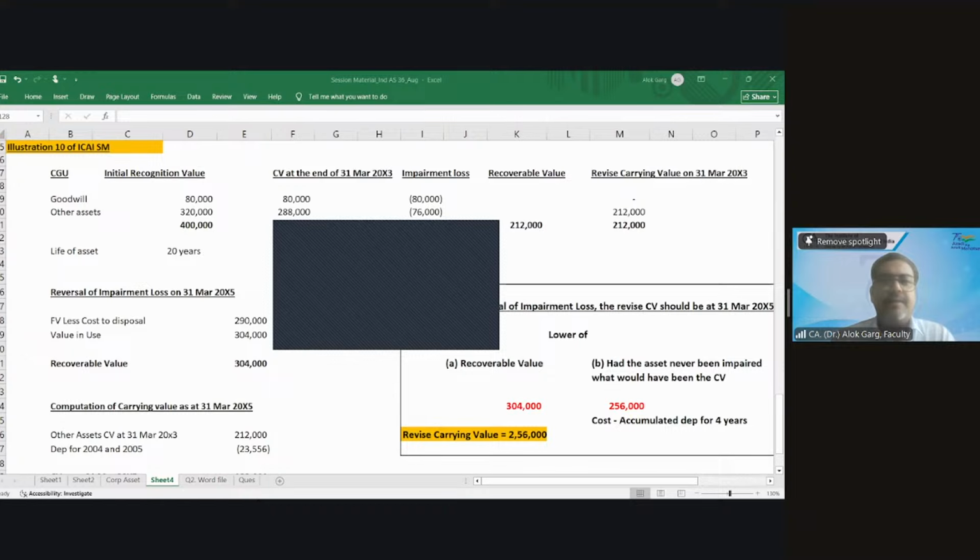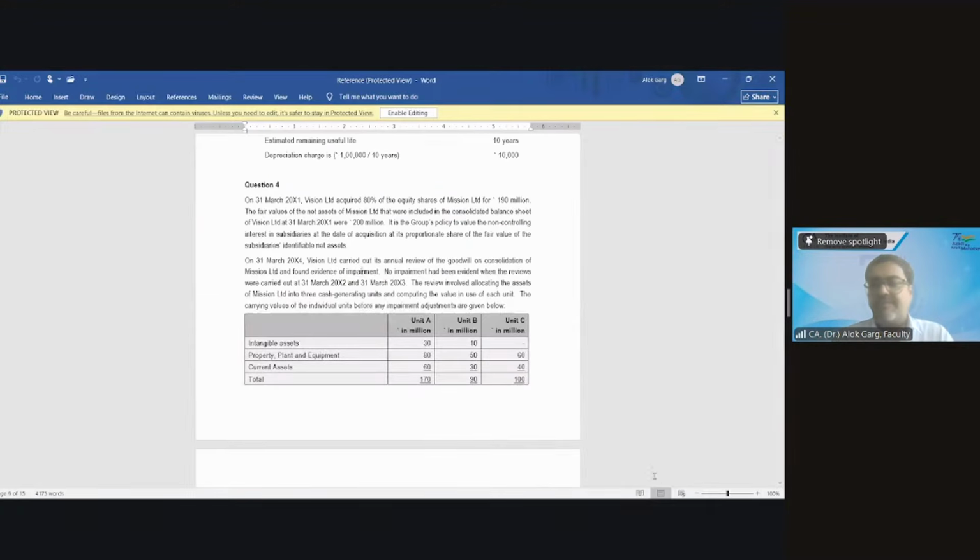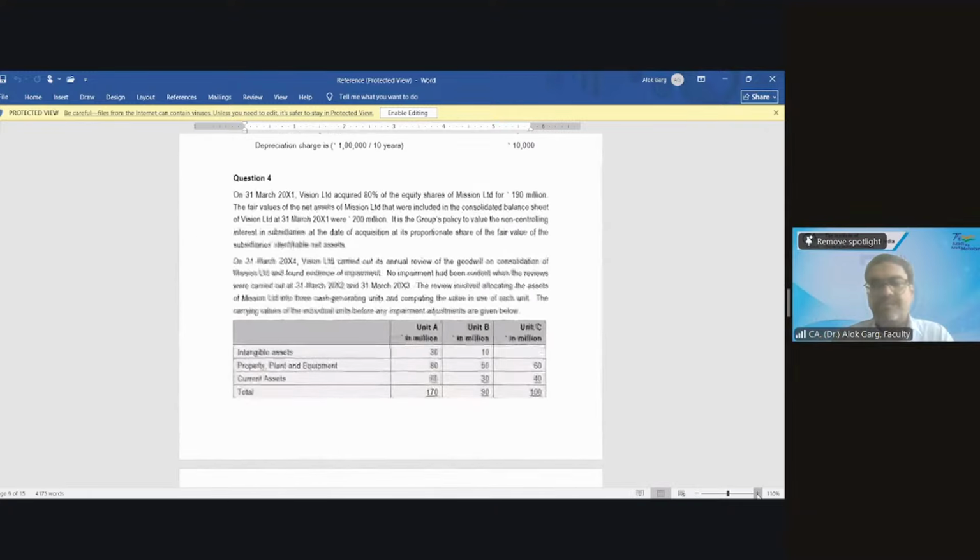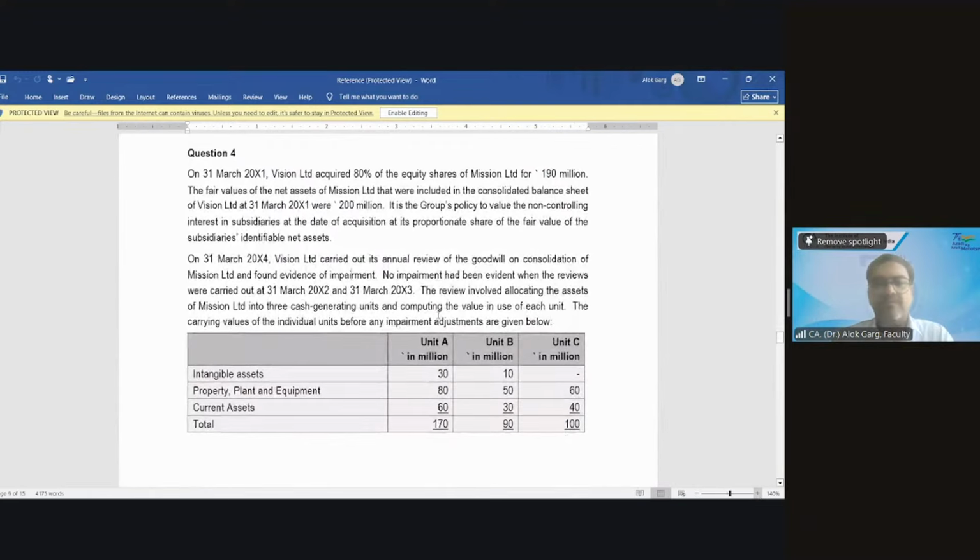Question number. So this is again a question from the Word file. I hope the Word file is visible.